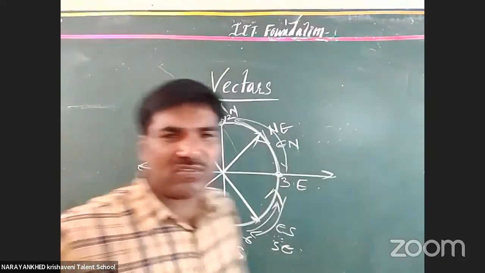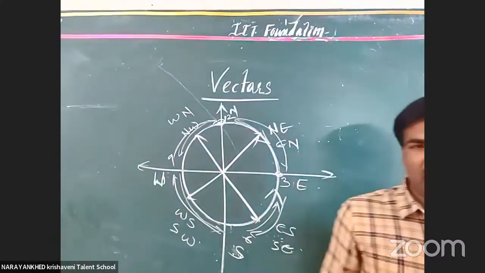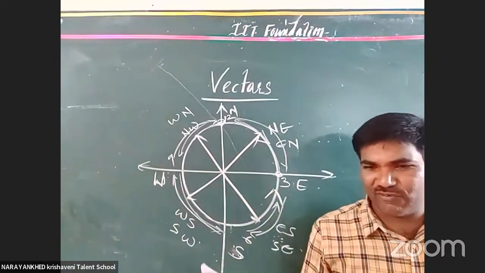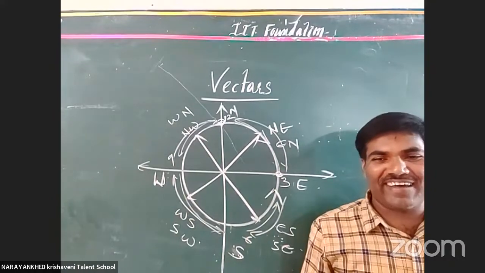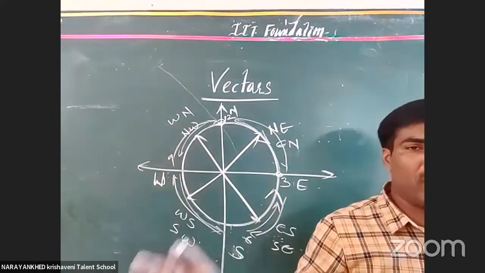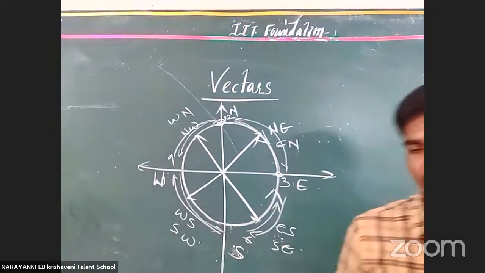Okay, how many directions are there? 12 directions we mainly consider. But are 12 directions enough? No. Okay, clear or not? So many directions are possible. Unnumbered directions are possible. Okay, why?